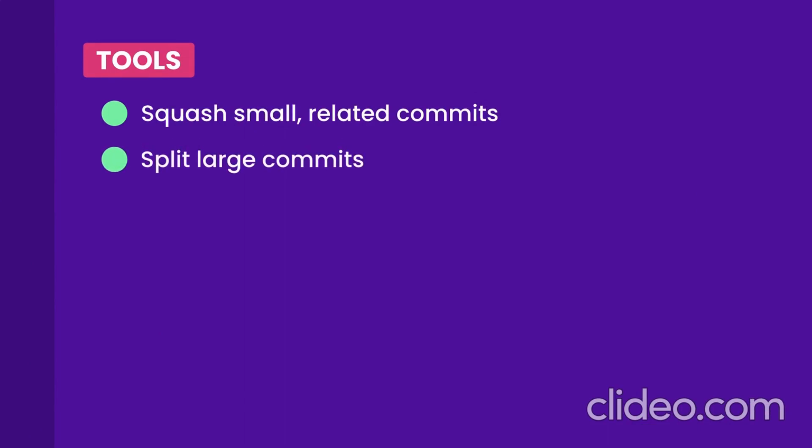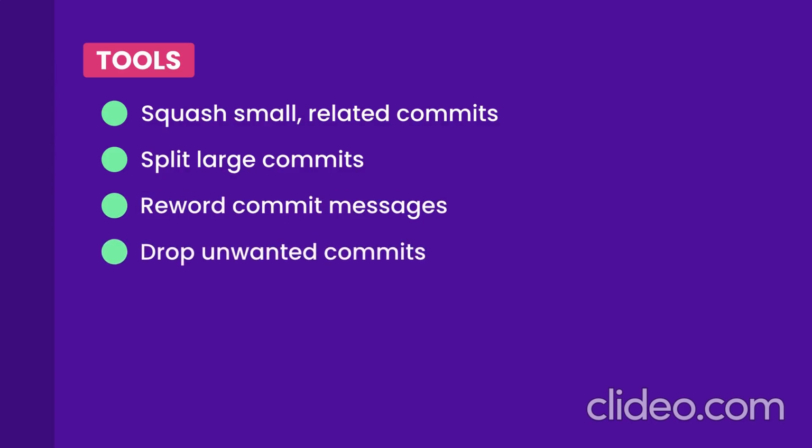If we have small related commits, we can squash them into a single commit that represents a logical change set. On the other hand, if we have a large commit that contains a lot of unrelated changes, we can split that commit into a bunch of smaller commits, each representing a logically separate change set. We can also reword commit messages so they're more meaningful. If we made commits by accident, we can drop them. We can also modify the content of our commits. So if you forgot to include a file in a commit, we can go back and modify that commit. These are the operations we can perform in Git to produce a clean, readable, and meaningful history. But rewriting history can be a dangerous operation, and you need to know what you're doing before touching the history. That's what we're going to talk about next.